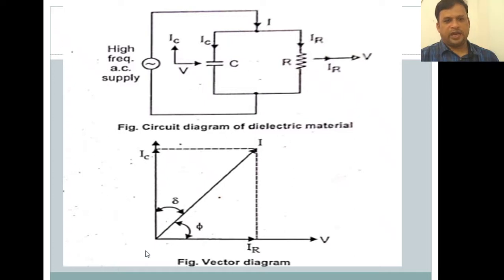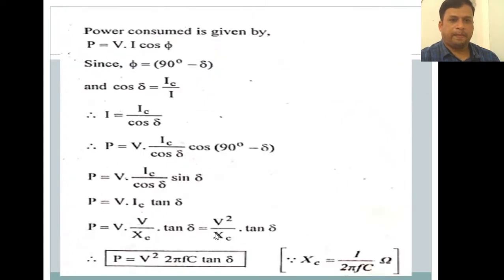This is the phasor diagram, or we can say vector diagram. This vector diagram has IC and IR. If you see this, the angle made here is phi, and the angle made here is delta. The angle made between I and IC is delta, and the angle made between I and IR is phi. We will discuss this delta and phi in the coming slide.